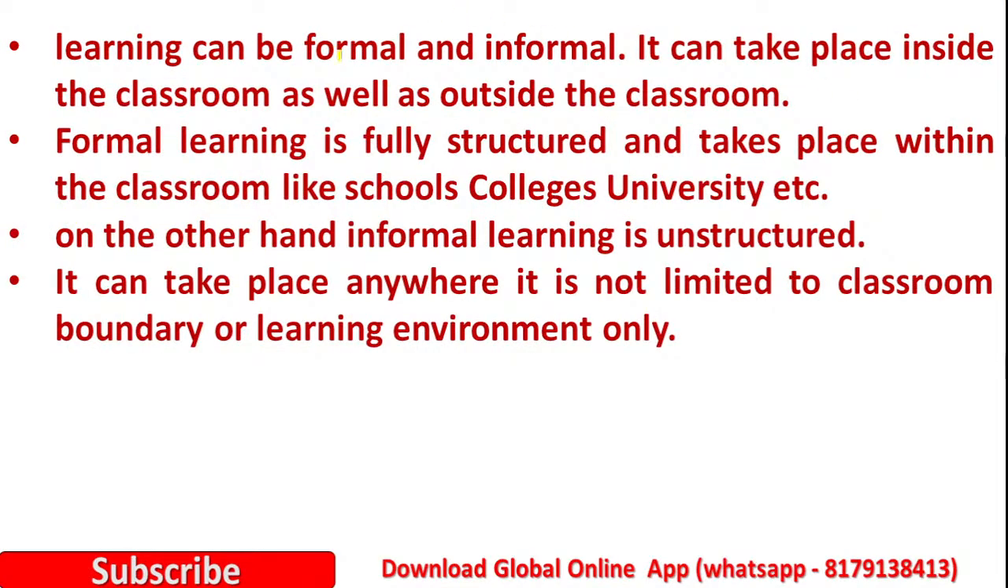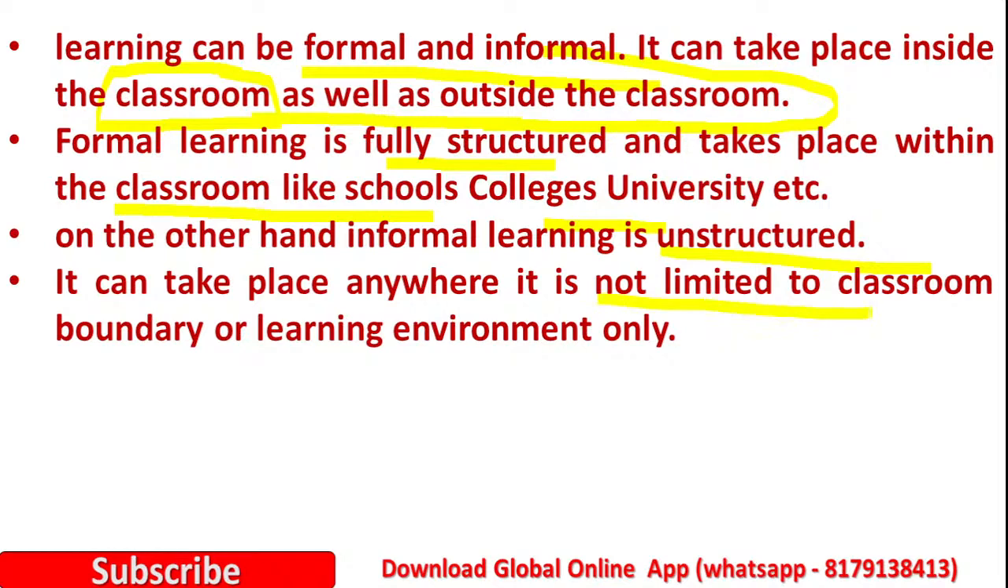So learning can be formal and also informal. It can take place inside the classroom as well as outside the classroom. Whatever knowledge we are earning inside the classroom is known as formal education. Whatever knowledge we are getting outside the classroom is known as informal education. Formal learning is fully structured and takes place within classrooms like schools, colleges and universities. Informal learning is unstructured, there is no curriculum, there is no syllabus, so it can take place anywhere, it is not limited to the classroom.